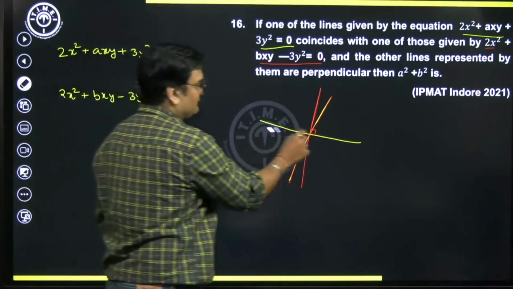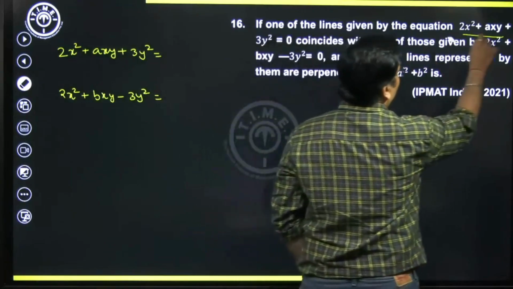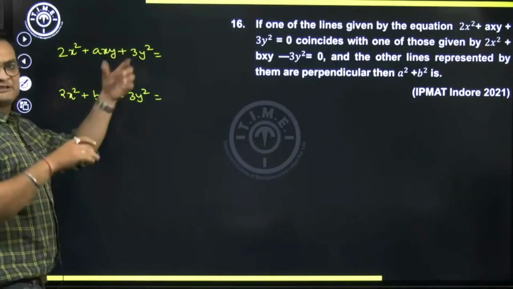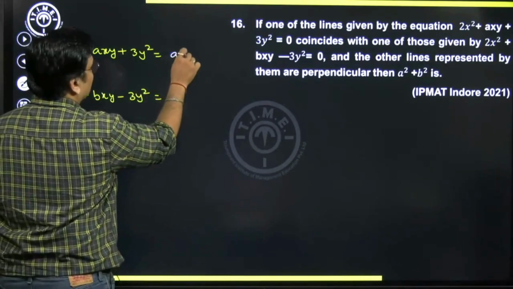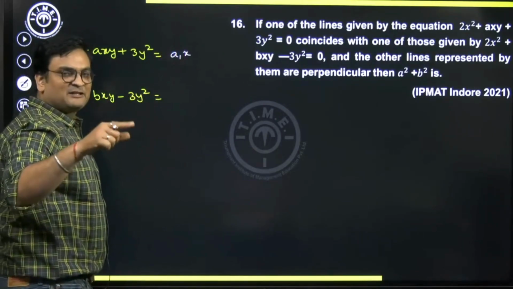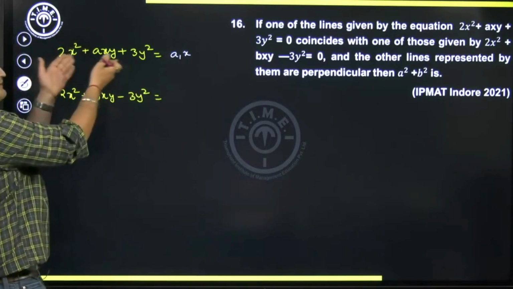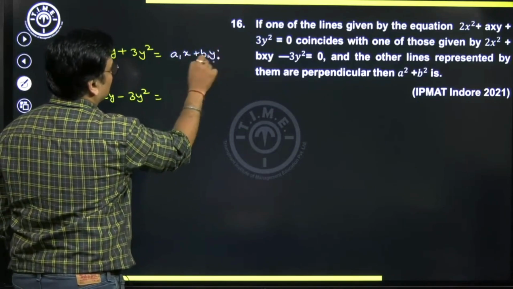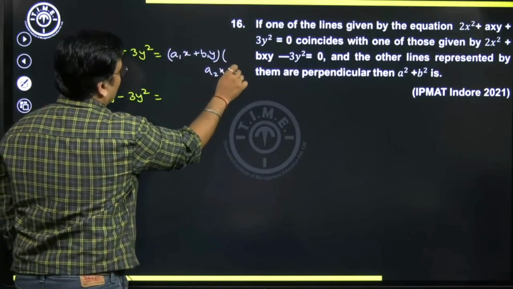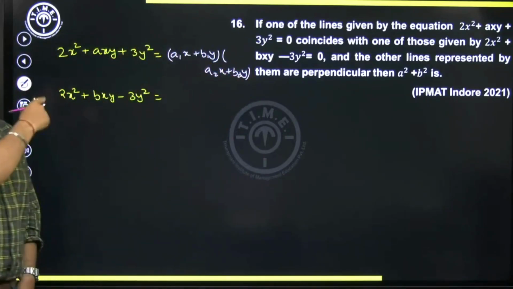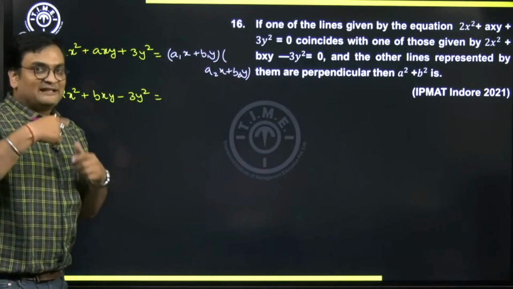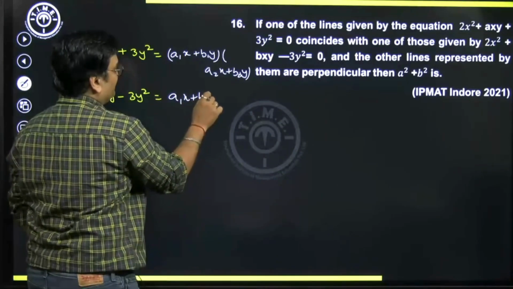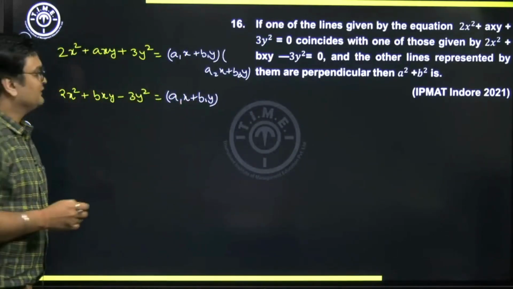Let's try to understand the question and solve it out. I'm sure we know some basic stuff: if this is a pair of lines, the general form of a line is ax plus by plus c equal to 0, and here clearly these are passing through the origin because this satisfies the origin. So it will be (a1x plus b1y) into (a2x plus b2y). These are the pair of lines represented by the first equation. One of the lines is common, he said. Let's suppose this is the line which is common. So here also it will be (a1x plus b1y) into